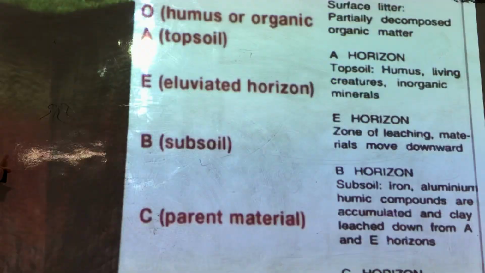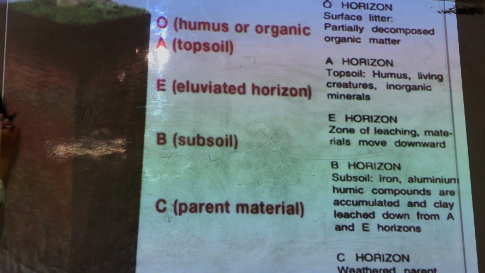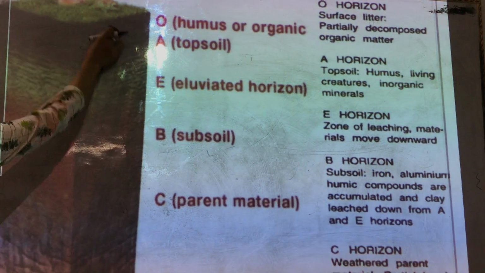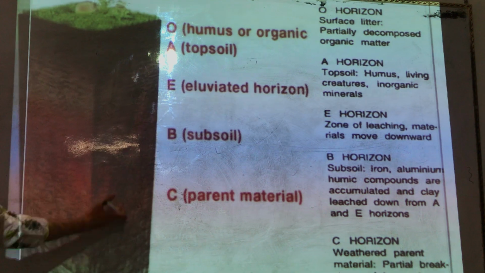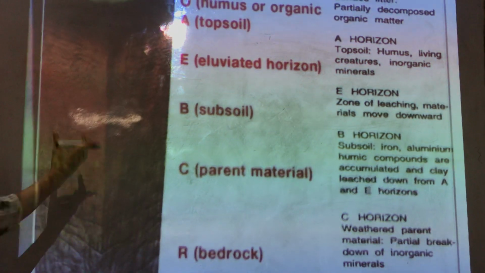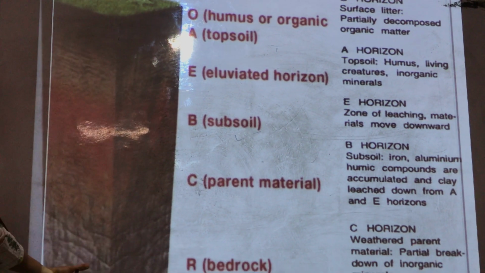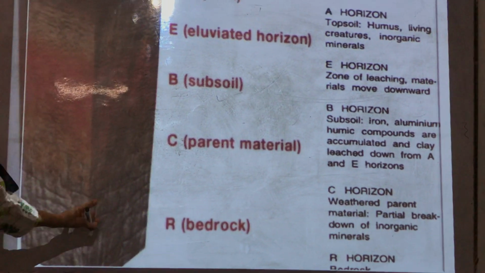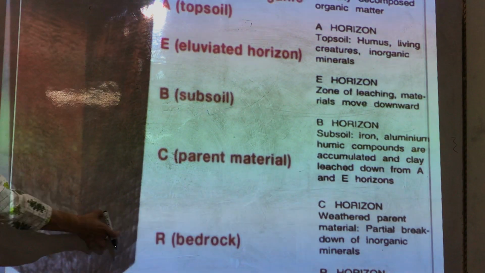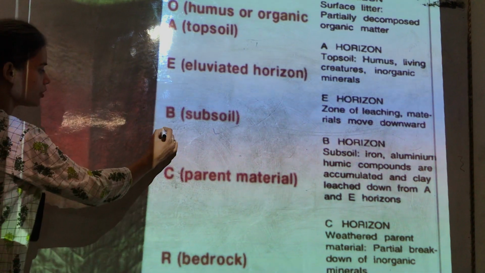Okay, so these are the various layers of the soil which come out as a result of weathering. Now, if you take a vertical section of the soil, I hope it is very clear. You can see the top layer is very dark brown in color, and there is light brown, reddish brown, and there we can see the bedrock or the parent rock. Now what do we understand by parent rock?